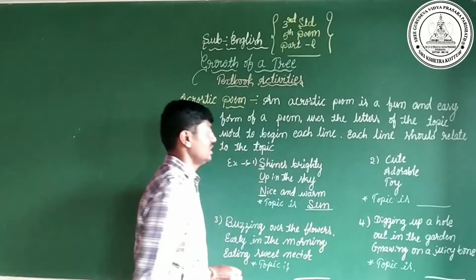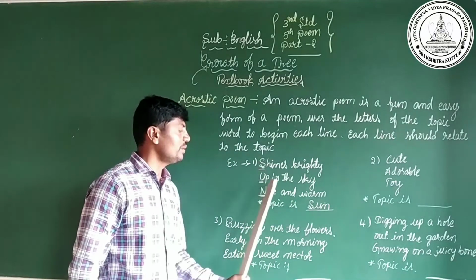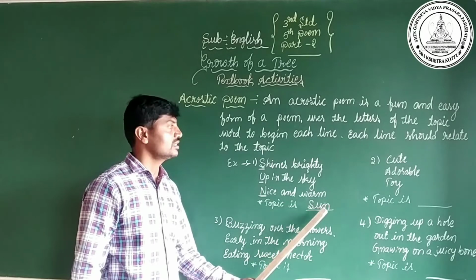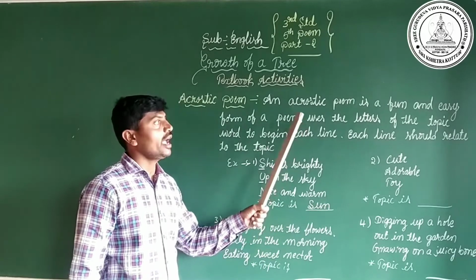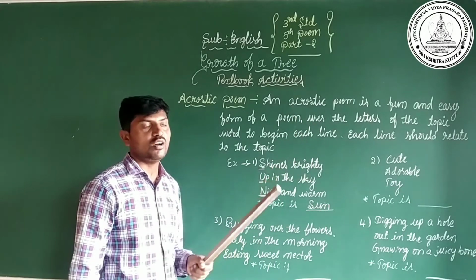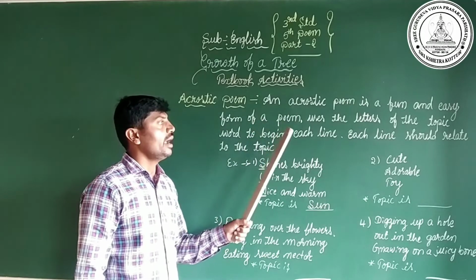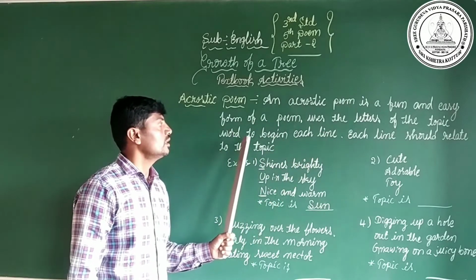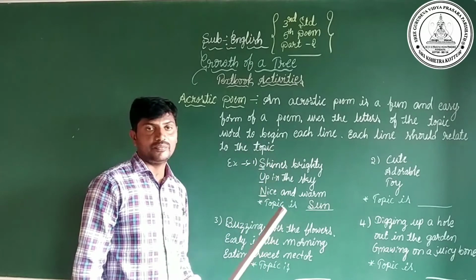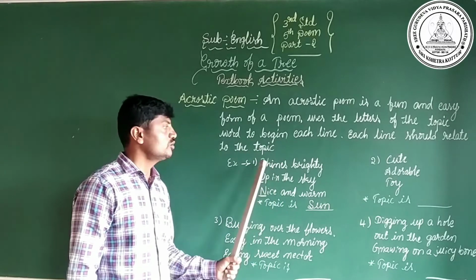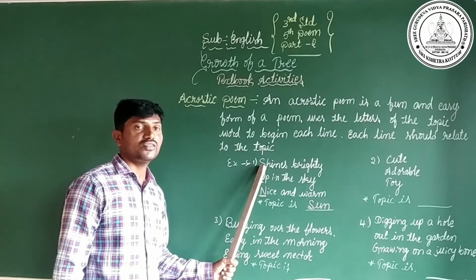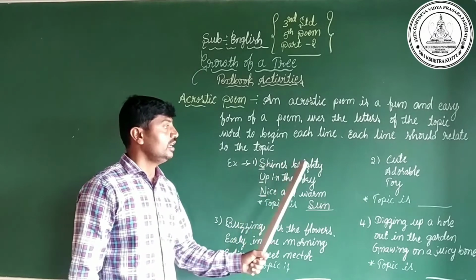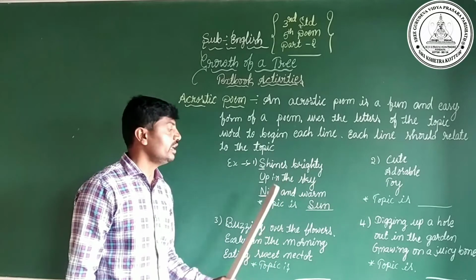Shines brightly up in the sky, nice and warm. Like the topic is sun. An acrostic poem uses the letters of the topic word to begin each line, and each line should be related to the topic.